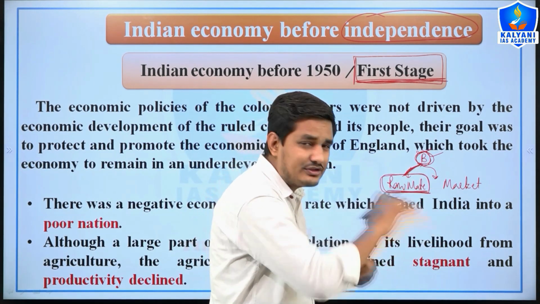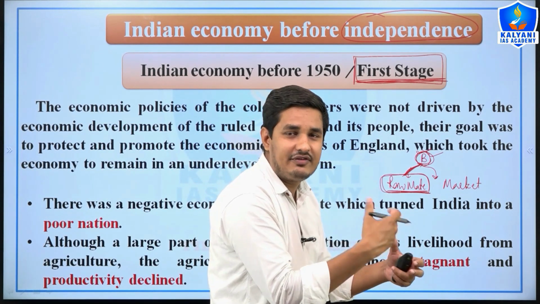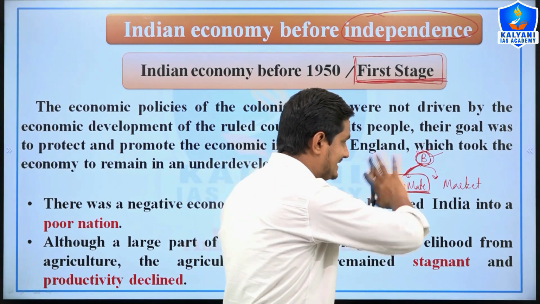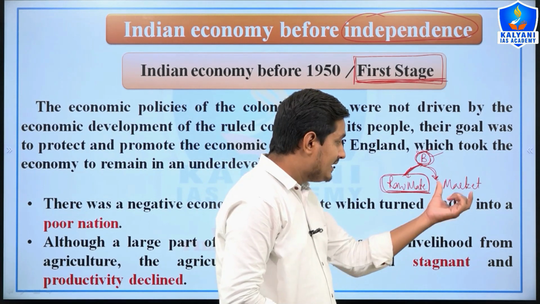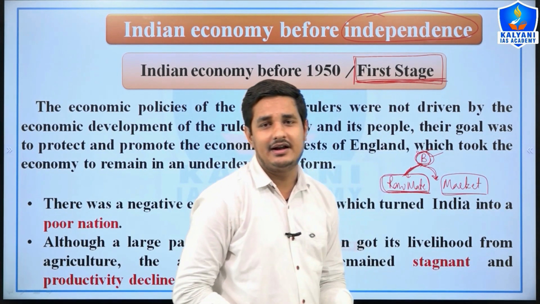Over there they processed the raw material and converted it into finished goods. After that the finished goods were exported to India, and in the same way through railway line, port, and telecommunication, they sold the finished product in the Indian market.